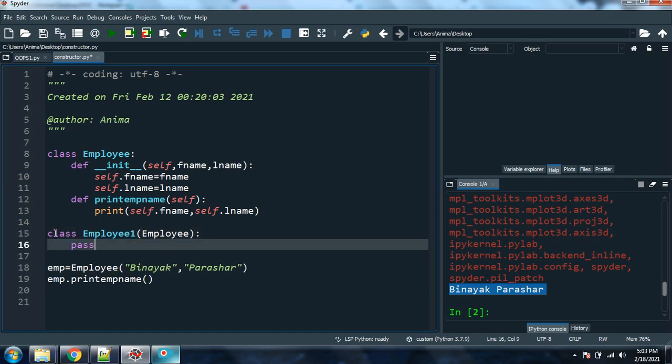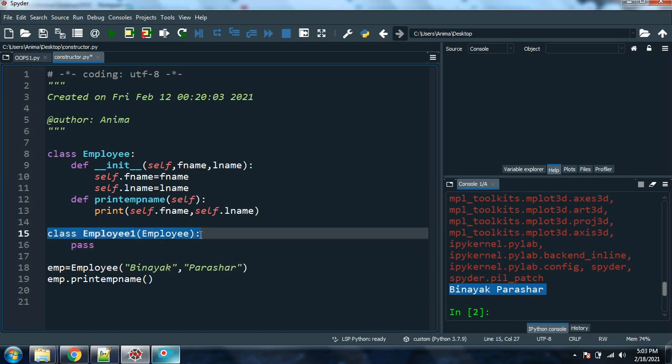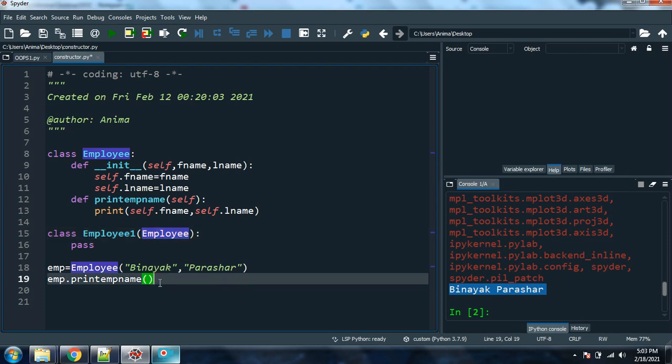How? Because whenever you come across this kind of syntax, the first class name followed by the bracket, the second class name becomes the parent class from where this employee1 is accessing. Okay, now I will show it to you.